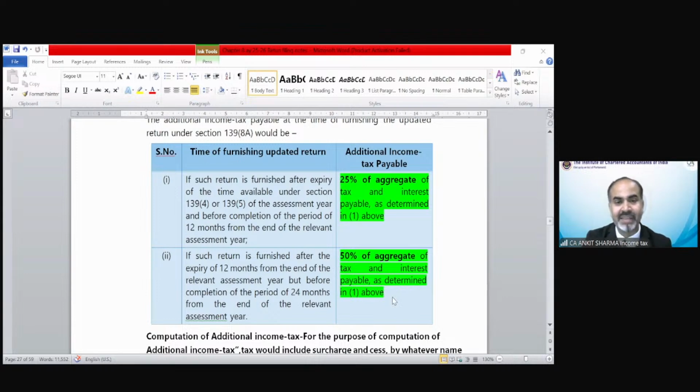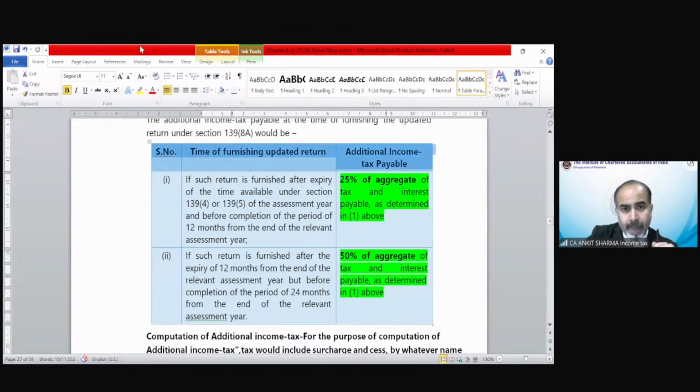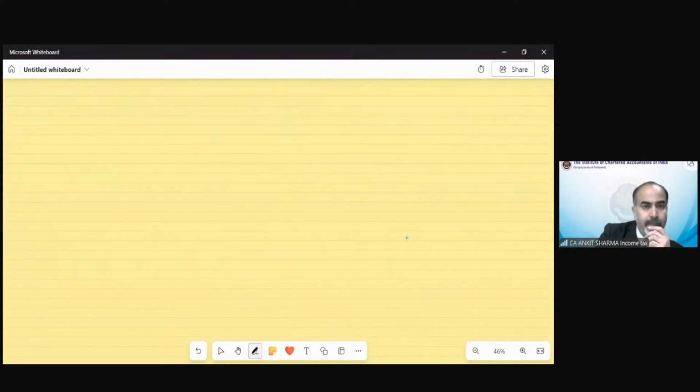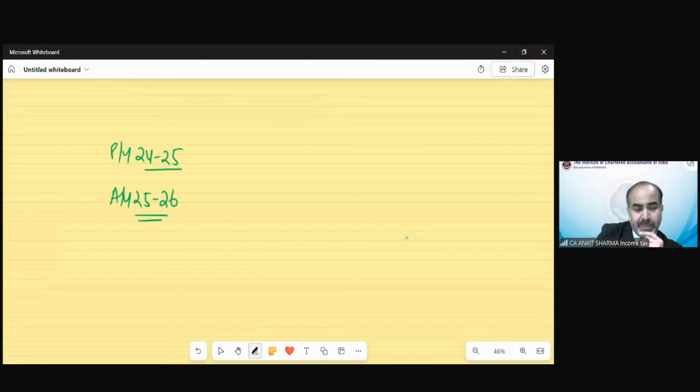So technically we can say, for previous year 24-25, assessment year 25-26, the last date of filing is 31st March 2028.